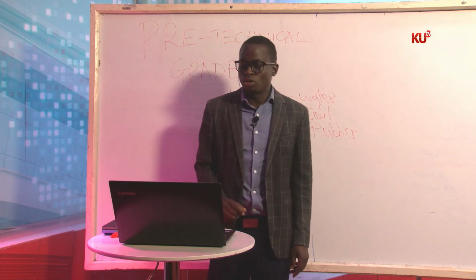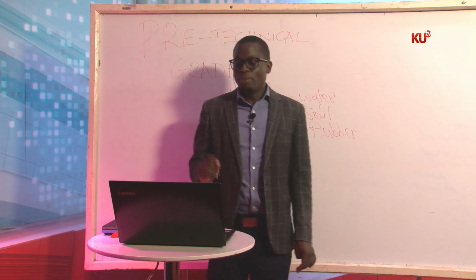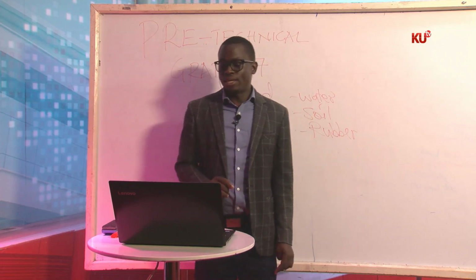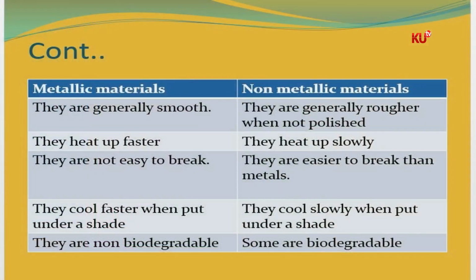To our next slide, as we continue with those distinctions, metallic materials are generally smooth. Let's go through that table, children. Metallic materials, they are generally what? Smooth. Non-metallic materials, they are generally rough. But when they are polished, they can turn smooth.